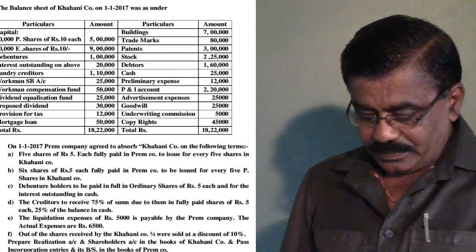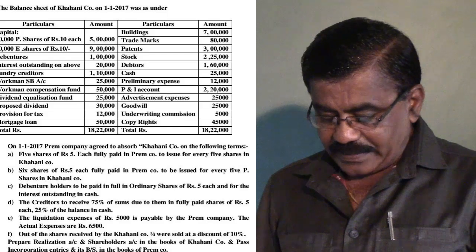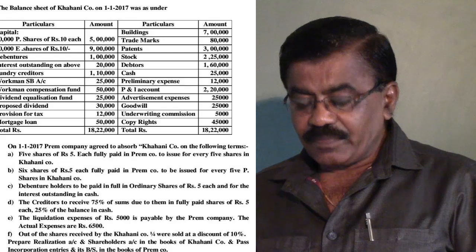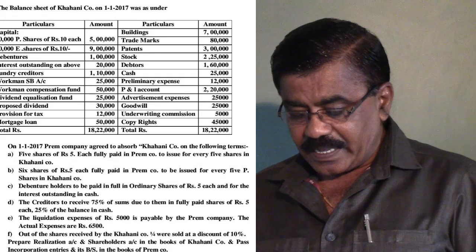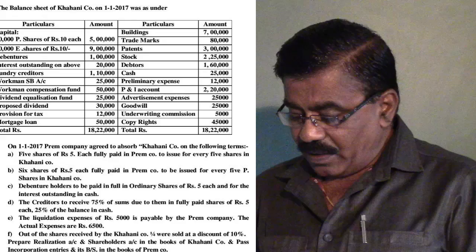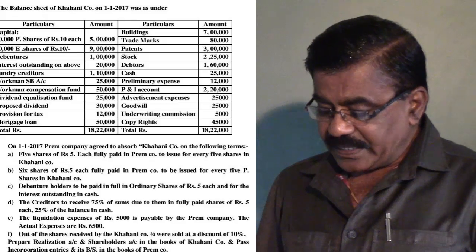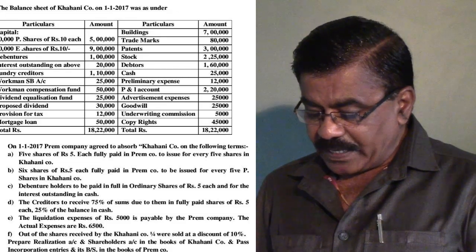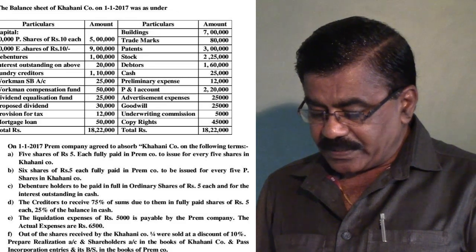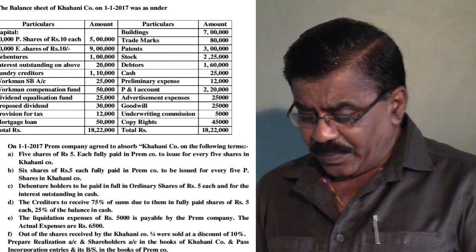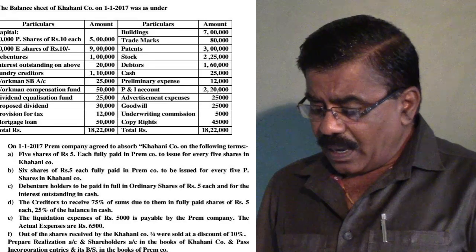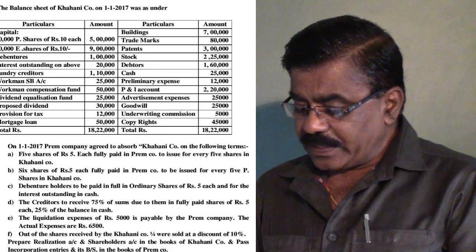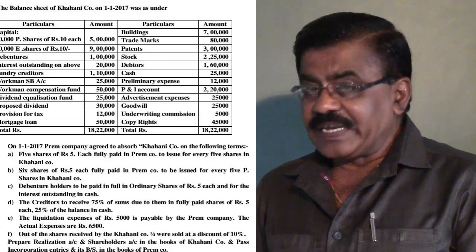The practical problem taken as an example for this solution is the balance sheet of Kahani company, that is the problem last considered. The accounts given in the balance sheet are: on the asset side, building, trademarks, patents, stock, debtors, cash, preliminary expenses, P&L account, advertisement expenses, goodwill, underwriting commission and copyrights. Among all these assets, preliminary expenses, P&L account, advertisement expenses and underwriting commission are the fictitious assets.